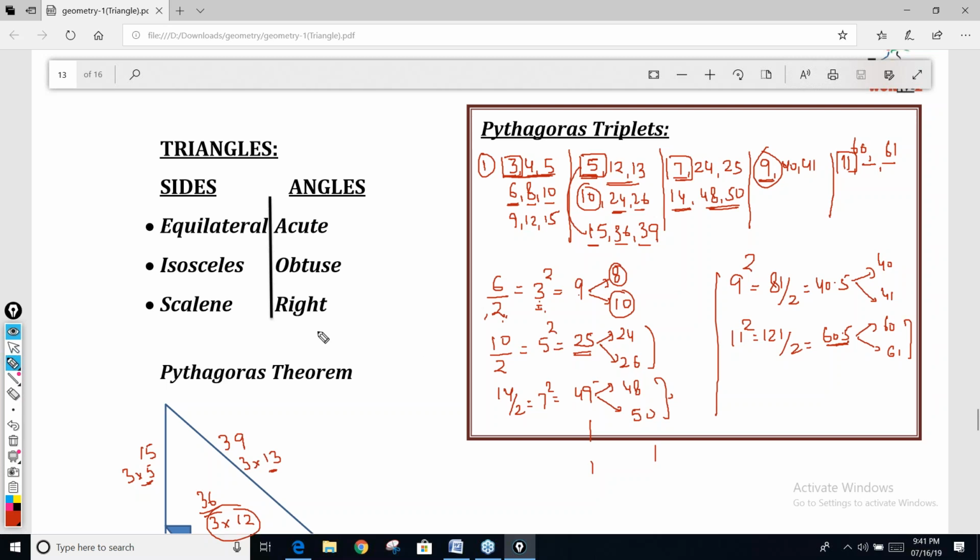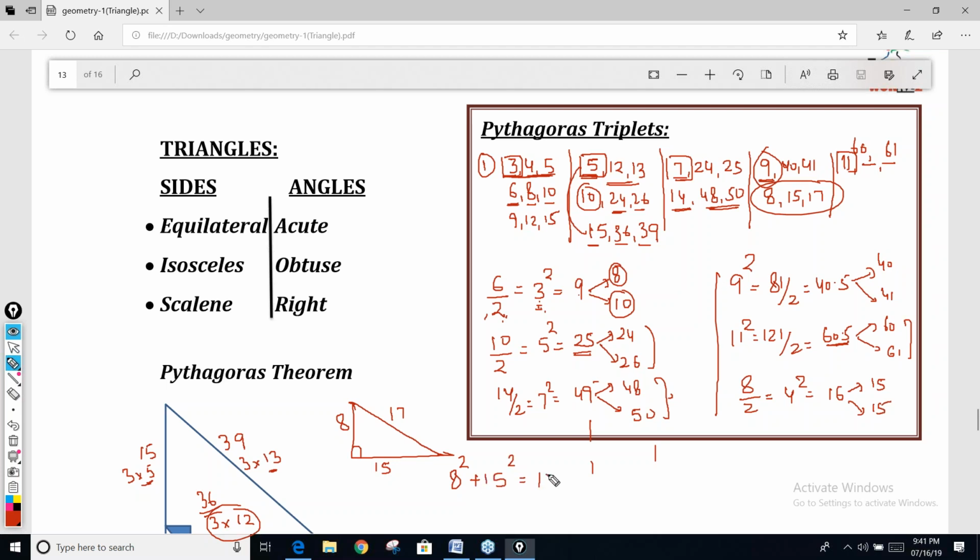All these numbers. So for case of even, yes, anything. For 8 also. Make it half. 8, Sandeep. 4 square is 16. Now 16 is nothing. It is 15 and 17. So this is the triplet. 8, 15 and 17. You can check it. If the two sides are 8 and 15 and third side is 17, is it satisfying the Pythagoras triplet? Yes, it is satisfying. 8 square is 64, 15 square is 225, 64 plus 225 is 289.